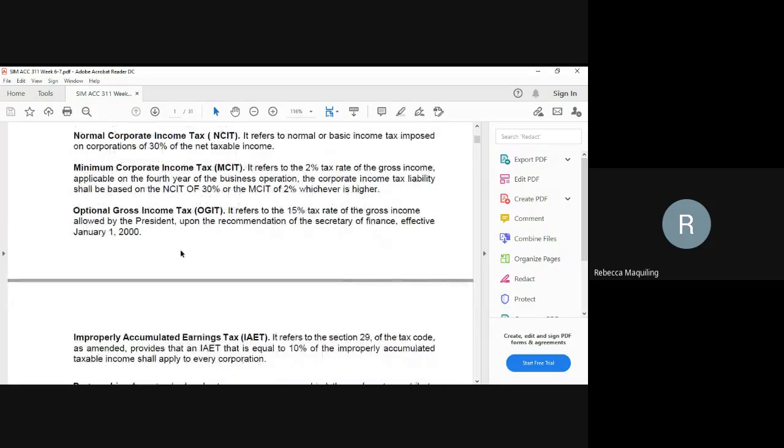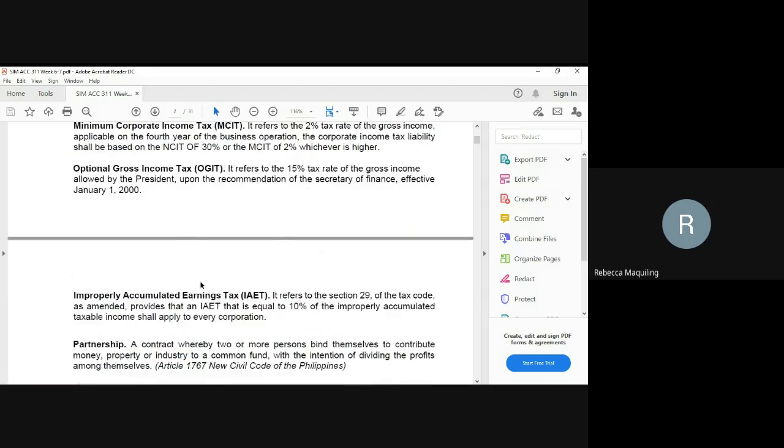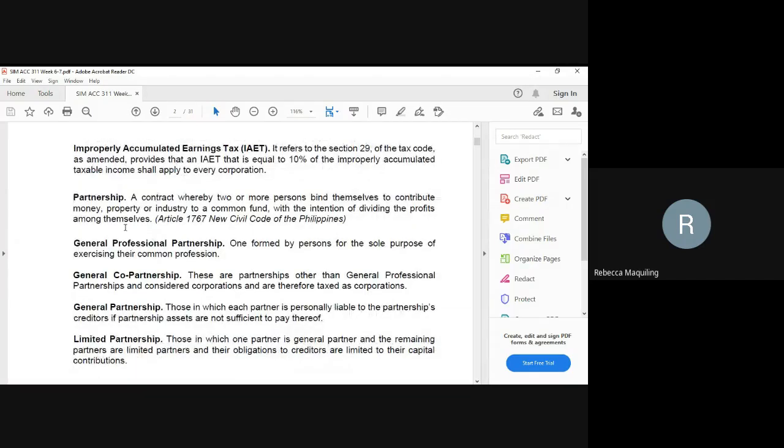We have also the optional gross income tax or OGIT, which is a 15% tax rate of the gross income, allowed by the President upon the recommendation of the Secretary of Finance effective January 1, 2000. And then another terminology that we need to use here is the improperly accumulated earnings tax or IAET. This is equal to 10% of the improperly accumulated taxable income. This will be applied to every corporation.